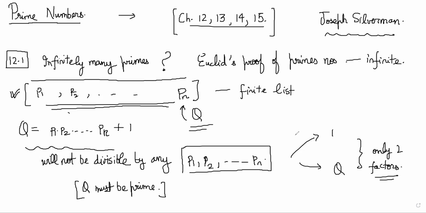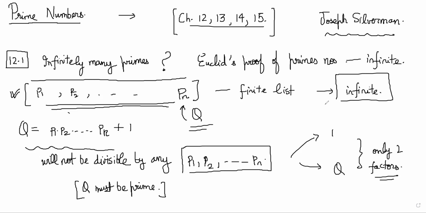And you can repeat this process many times, right? You can keep doing this again and again and keep creating new numbers which will be added to any finite list. So the number of prime numbers will be infinite, because if ever there was a finite list of primes, you could create a new number that is the product of all of those finitely many prime numbers plus one, and that number itself should be a prime number, which contradicts the fact that it is finite. So that was a classic proof by Euclid.